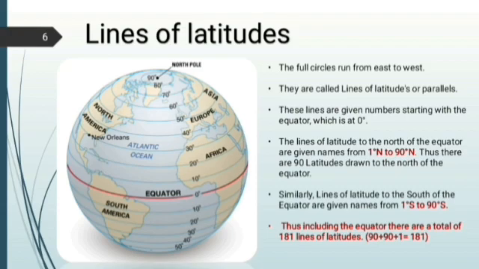So, the total number of latitudes on the globe is 90 above the equator and 90 below the equator. 90 plus 90 is 180 latitudes. When we include the equator, there are 181 latitudes. The equator is also called the Great Circle.